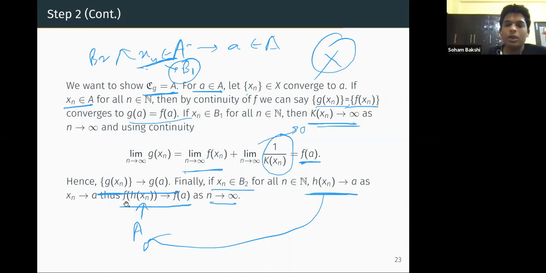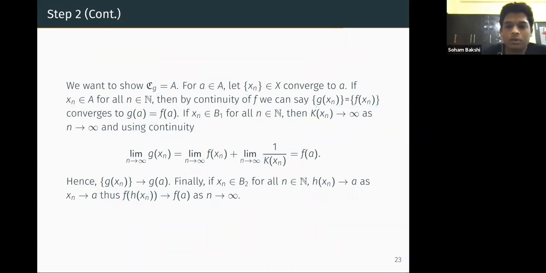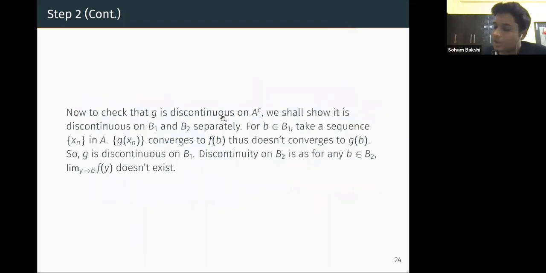Okay, so what we prove is that A is a subset of Cg, that at all the points in A, the function is continuous. Now we also have to prove something else, which is that g is discontinuous on A complement.